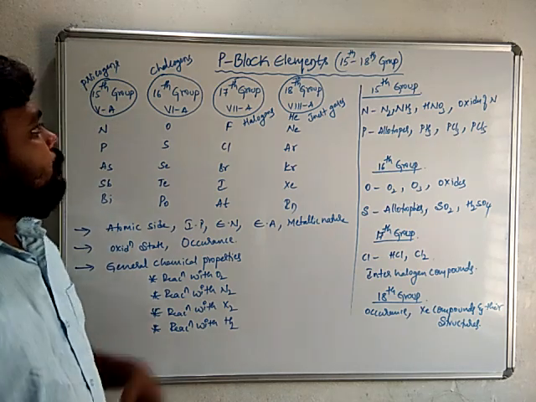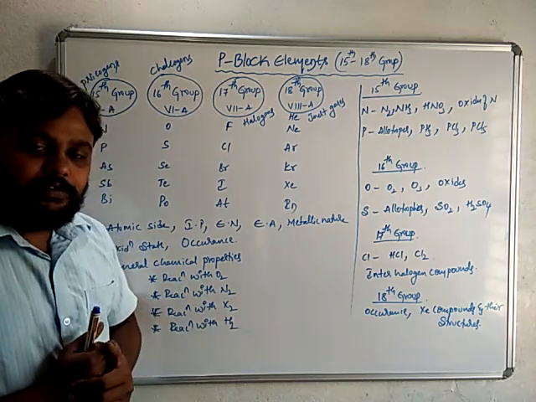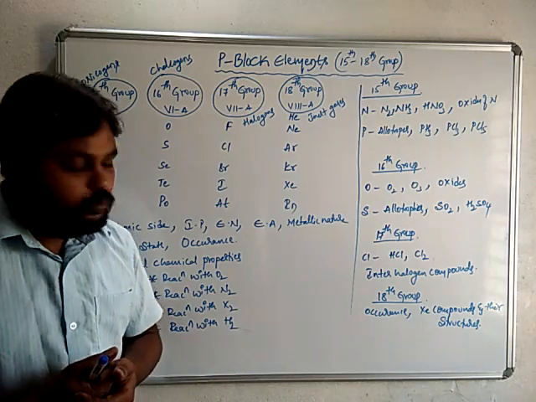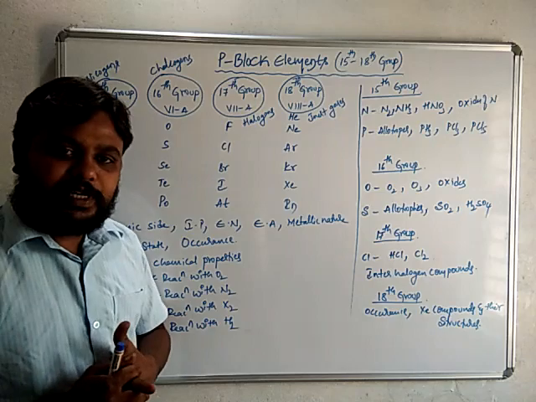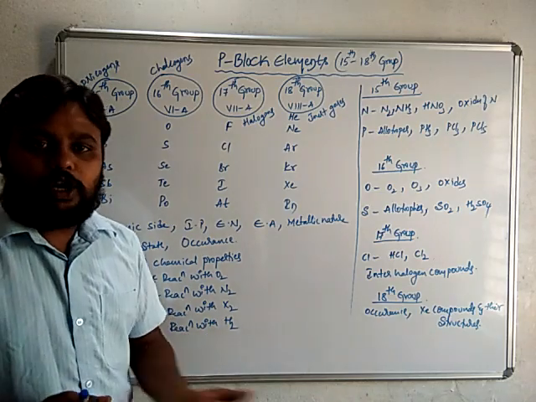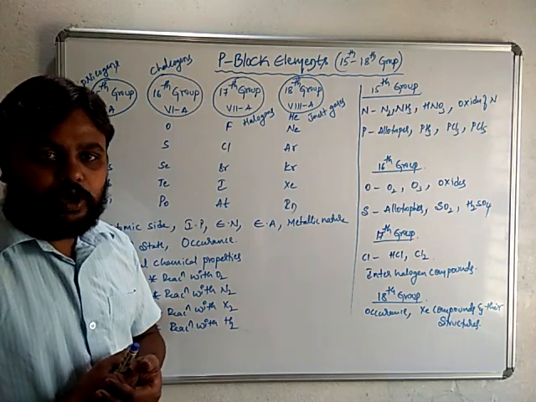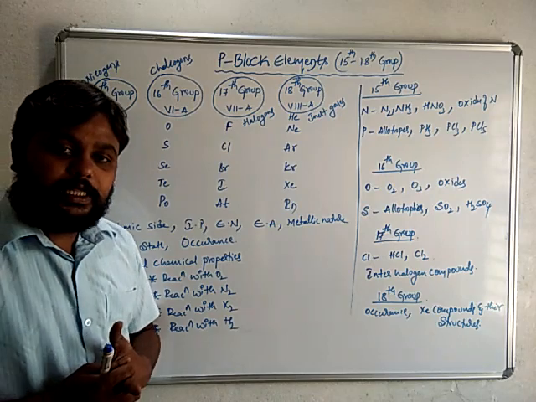So P block elements. I told you in the first video I discussed 13th and 14th group, and here I am going to discuss 15, 16, 17, 18th group. P block elements have a wide range of applications because of the presence of metals, non-metals and metalloids. We know already the general electronic configuration of P block, and 6 groups are present in the P block.